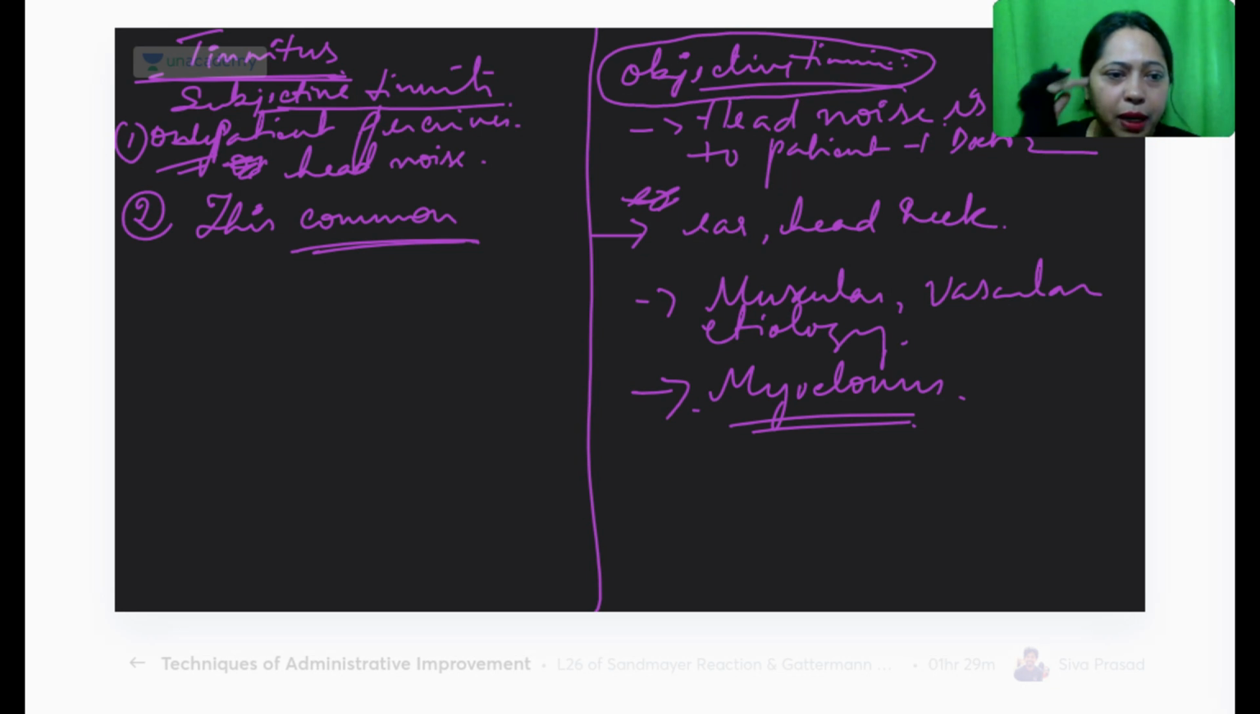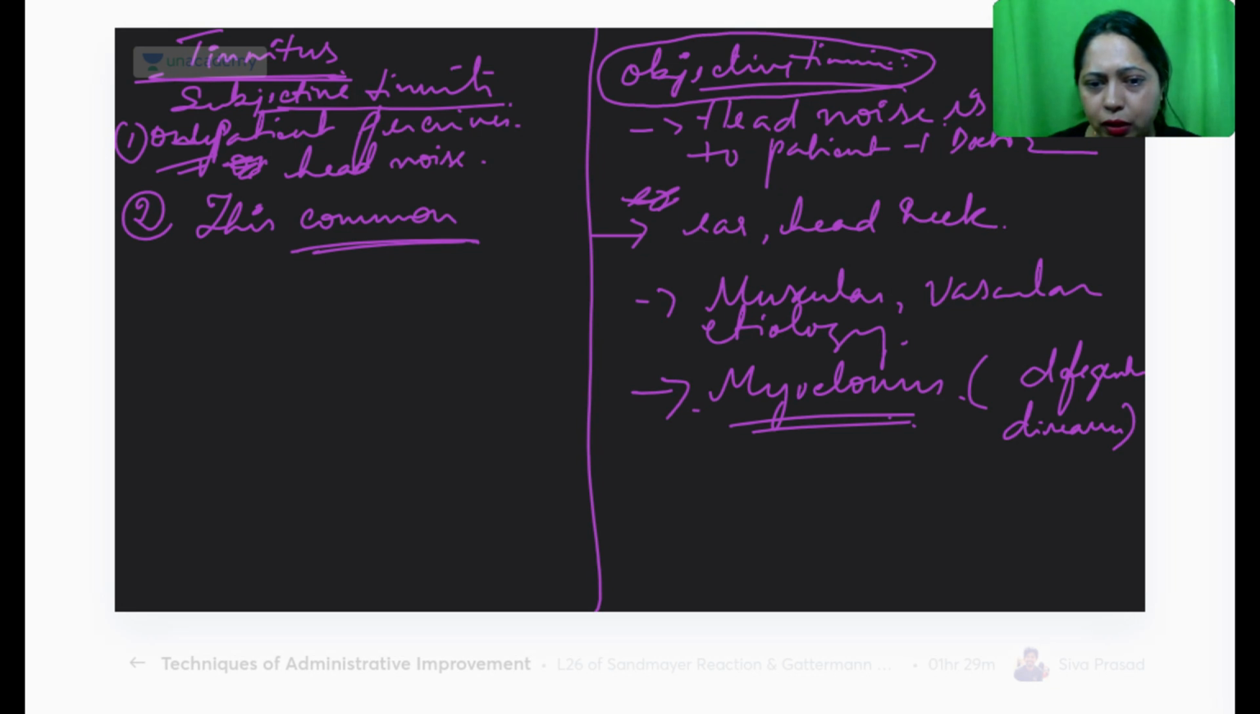You keep this in mind in any kind of degenerative diseases. This is one of the important signs you can identify, myoclonus. Okay, so that is the difference between subjective tinnitus and objective.